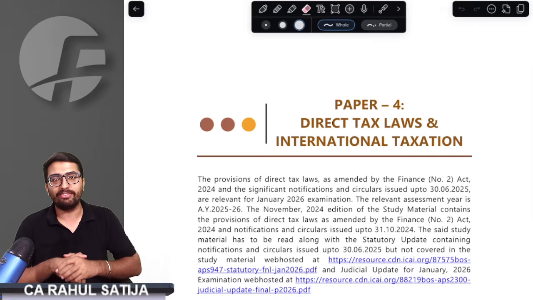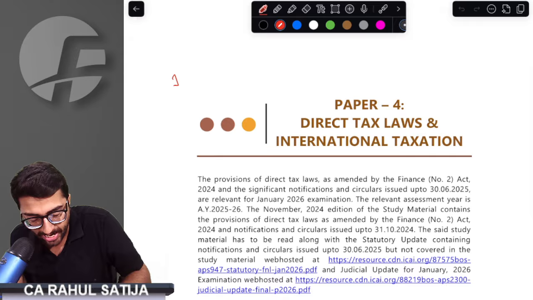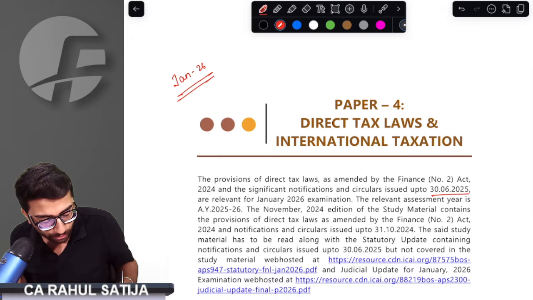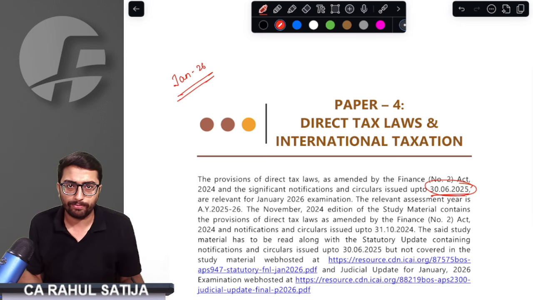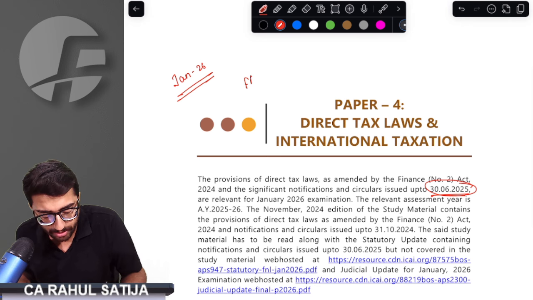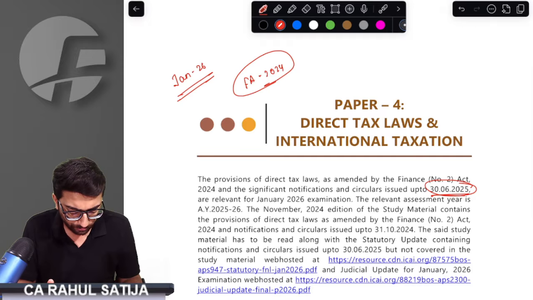Okay, so we can start off with the video. First of all, we need to understand that for your Jan 26 DT attempt, whatever amendments have come up to 30th June 2025 are only applicable. First and foremost thing. Second thing, the Finance Act applicable for your attempt is Finance Act 2024 only. Very important, very basic thing.